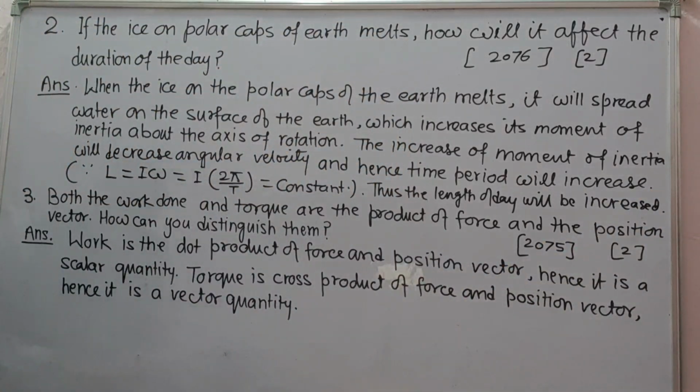Next question, third, both the work done and torque are the product of force and position vector. How can you distinguish them? Answer, work is the dot product of force and position vector, hence it is a scalar quantity, whereas torque is cross product of force and position vector, hence it is a vector quantity.